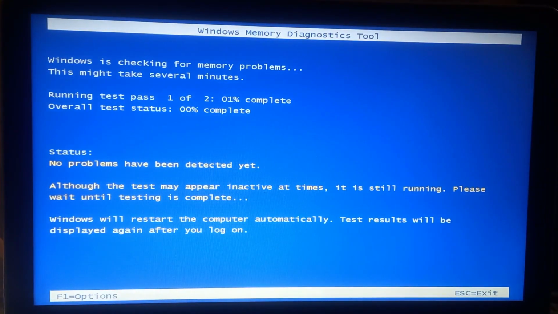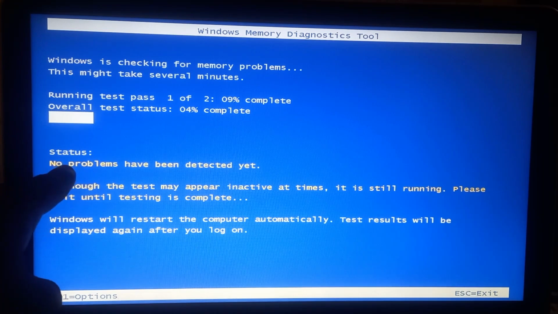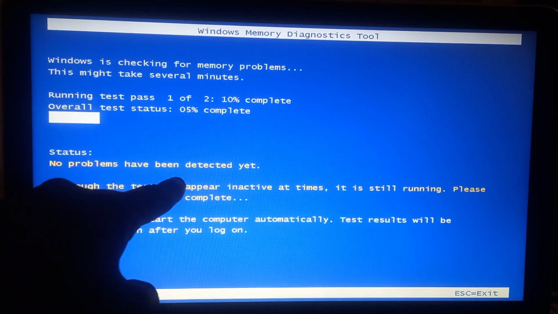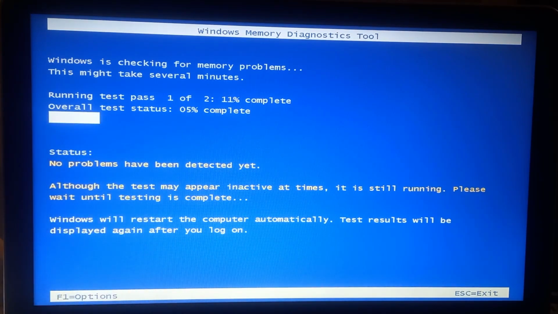So at this point, it's going to check if there's any issue detected on the memory. We are going to see it here, but so far as we can see, no problem has been detected yet. So we are going to wait for it to be completed. This is going to take a while, so I'm going to pause the video.